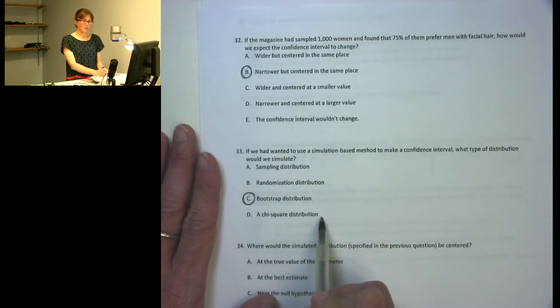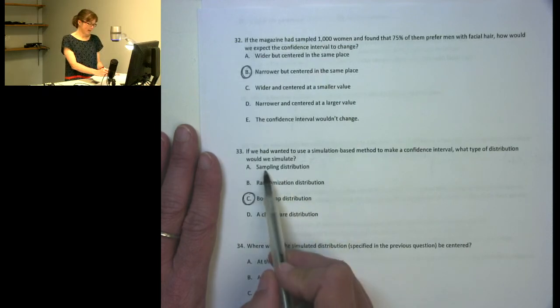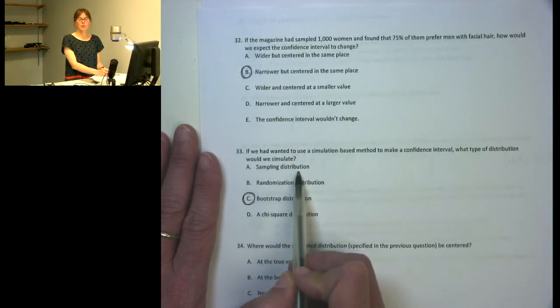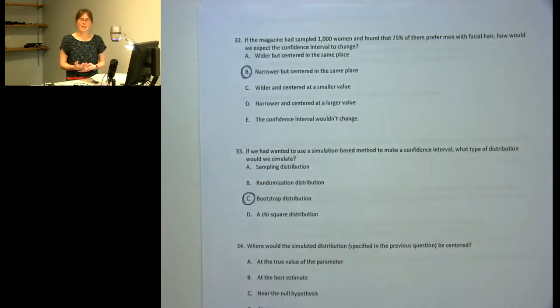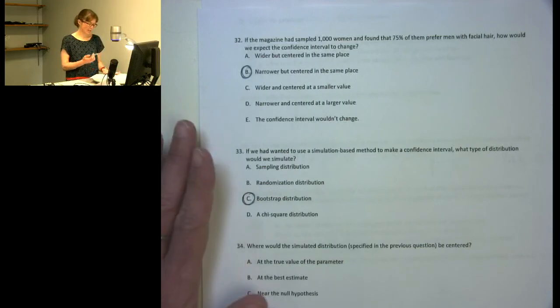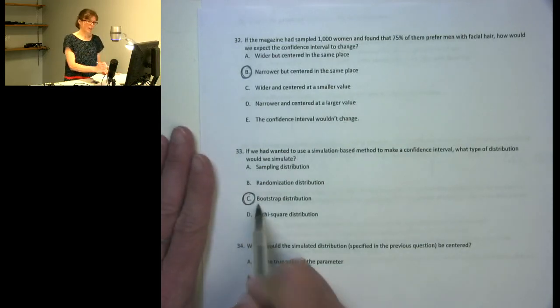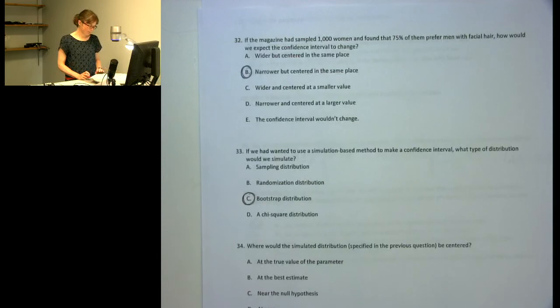A chi-square distribution is not something that's simulation-based. It's something that is formula-based that we use to find p-values for some of our hypothesis tests. And sampling distribution would be what we would have if we took many random samples of the same size from the same population, and that's not what we would be doing here. We'd be using our one sample and calculating a bootstrap distribution.